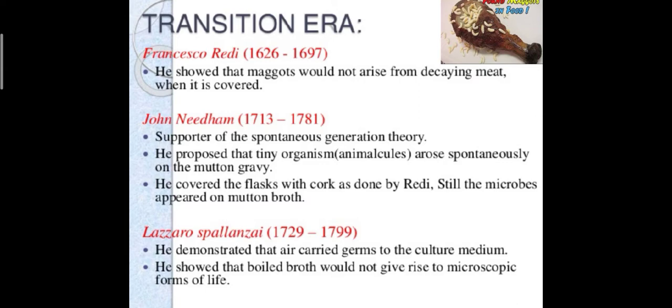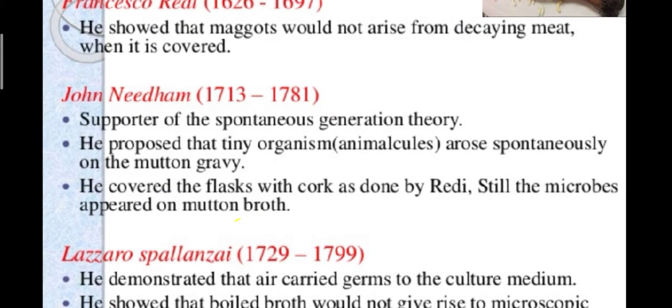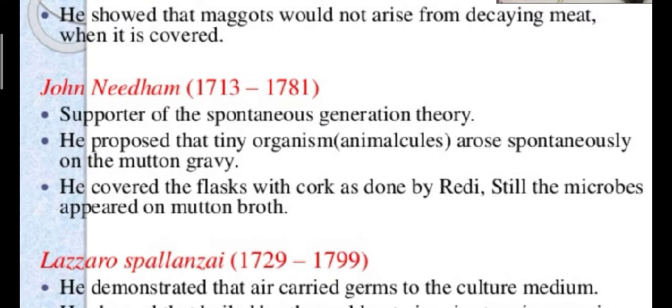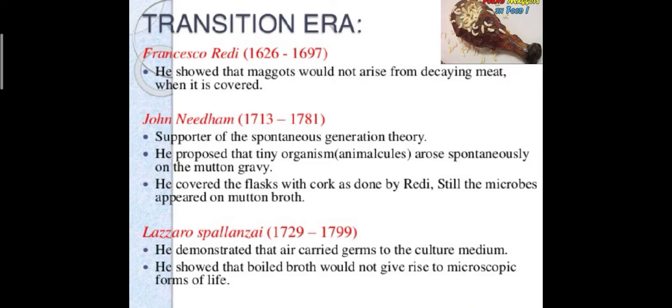John Needham was a supporter of the spontaneous generation theory, and he proposed that tiny organisms arose spontaneously in mutton gravy. They first saw microorganisms present in the mutton gravy, using microscopes, in the mutton broth. After contamination, you can observe these microorganisms. John Needham and Francisco Redi were the first to investigate this.